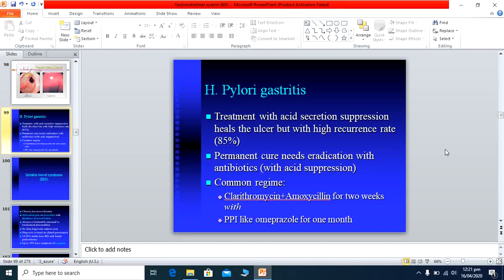So we usually do eradication therapy with the help of antibiotics. This is the permanent cure, meaning the bacteria are destroyed or killed by this treatment along with acid suppression therapy.